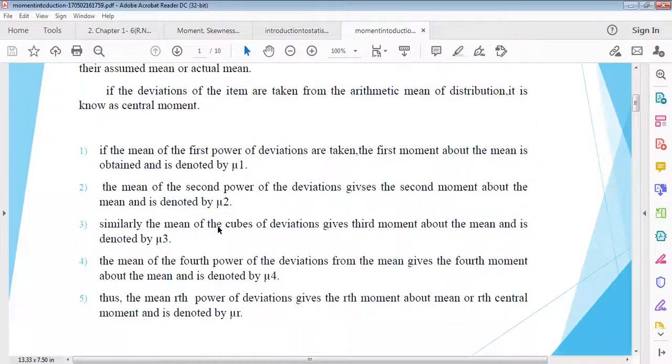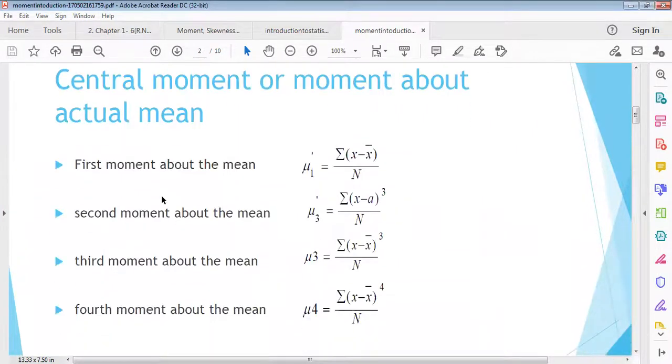So there are four types of moments. First moment about mean, mu1 about mean. There are also corrected moments or central moments, and raw moments. Remember it. Central moments or raw moments.